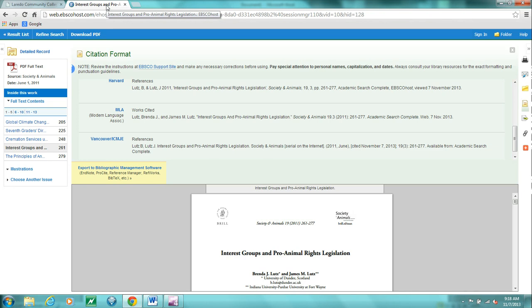But access to your own public library or to your own school library is absolutely encouraged. So please go ahead and use books and print sources as well as online databases.